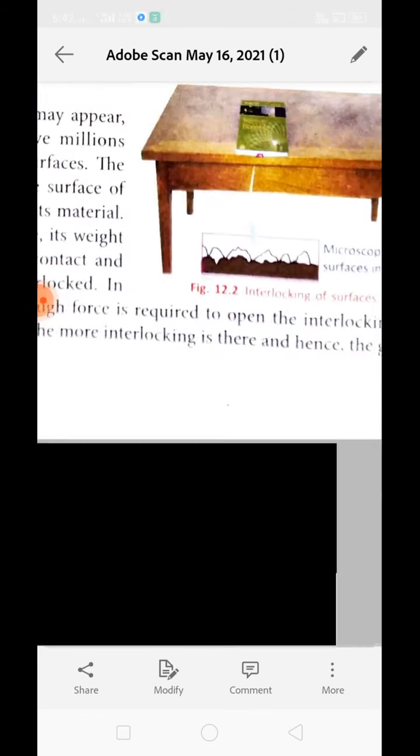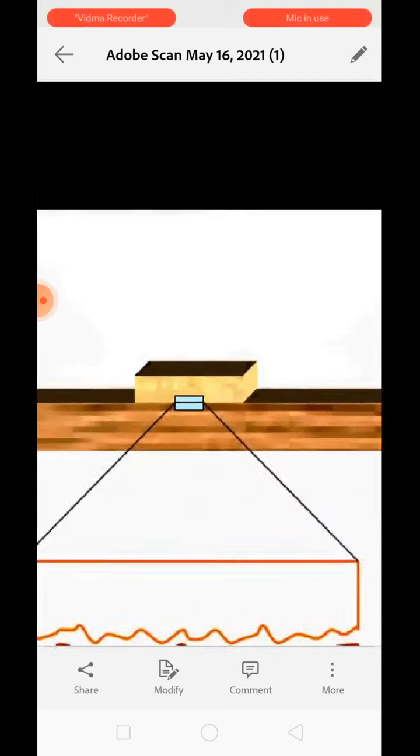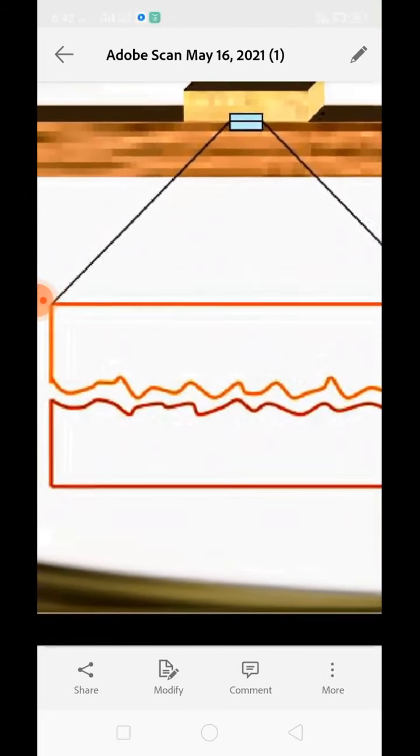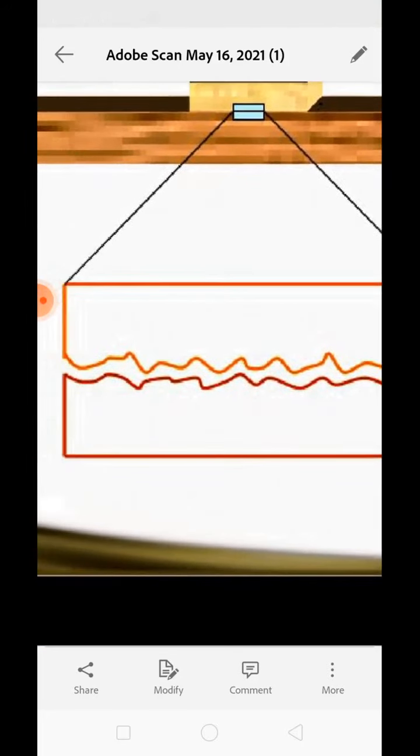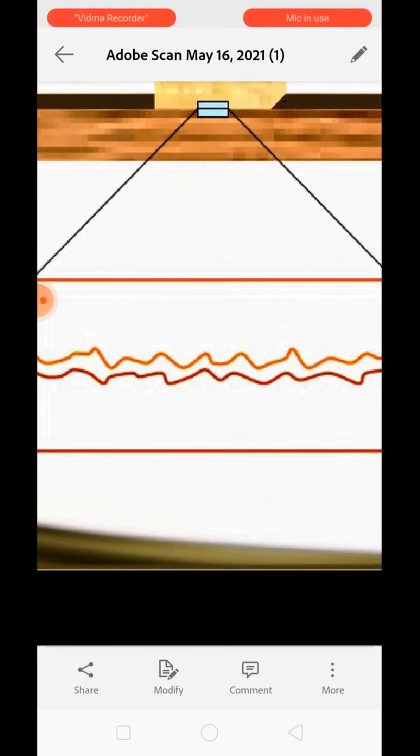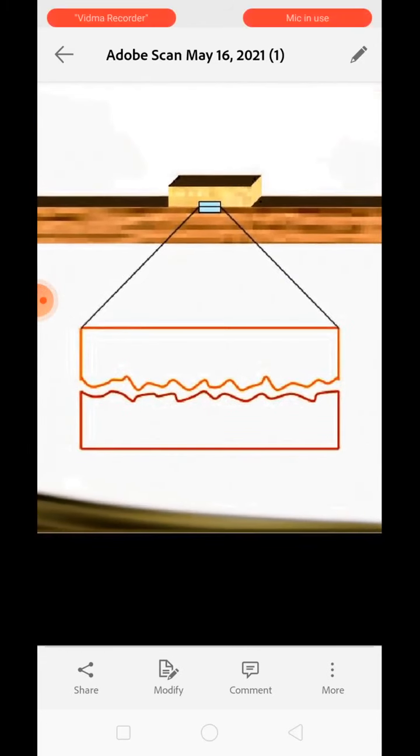They will get interlocked. In order to make the book move, we need to apply enough force so that we can overcome this interlocking. You can see over here, the book is kept. The irregularity of the two surfaces is clearly visible. As they are already interlocked with each other, we need to apply an amount of force which can cause them to break their interlocking.